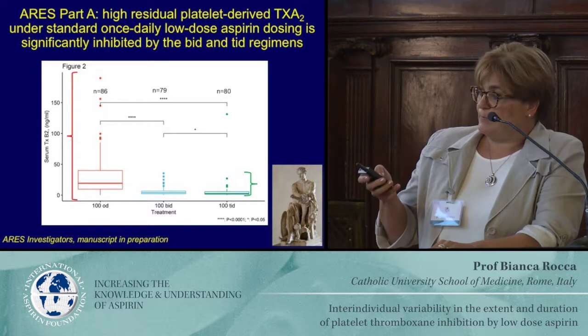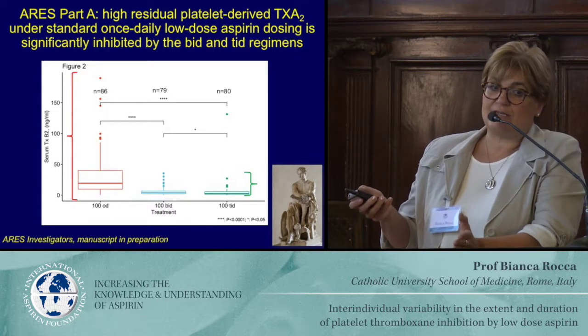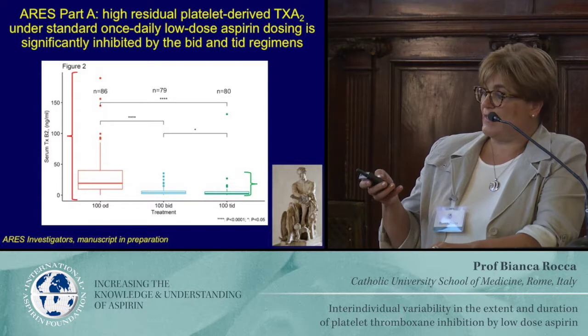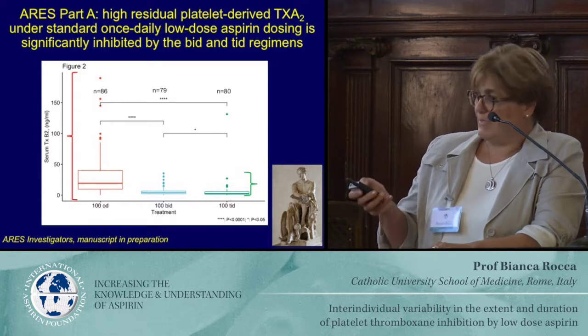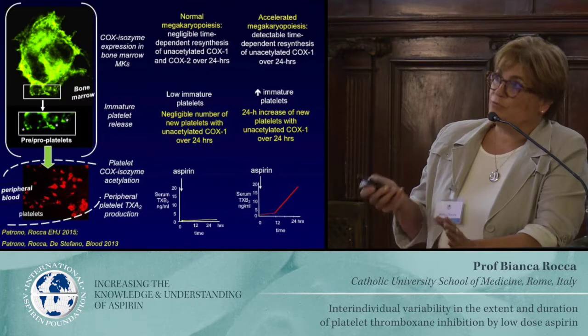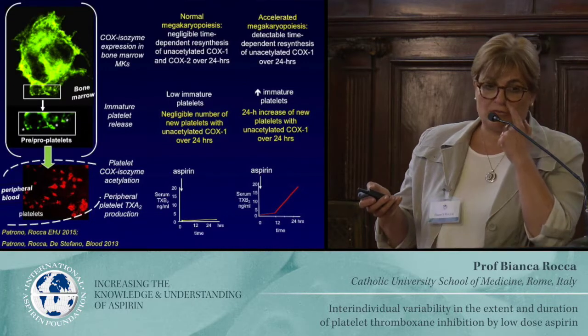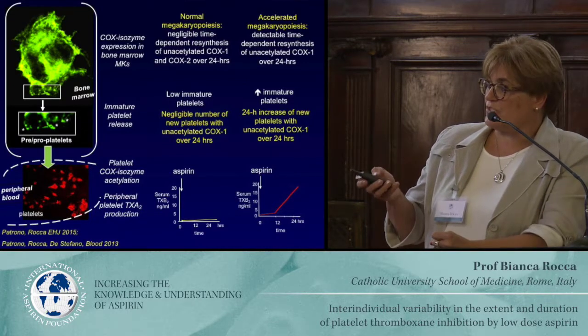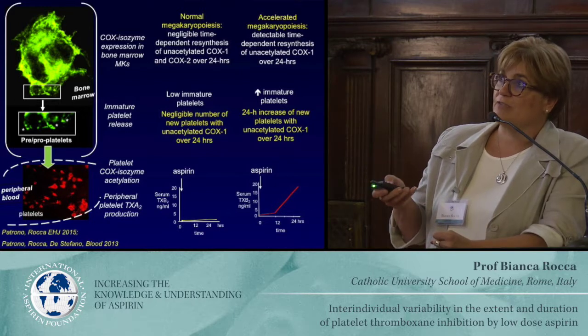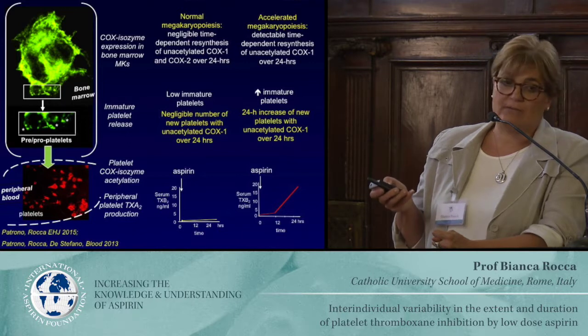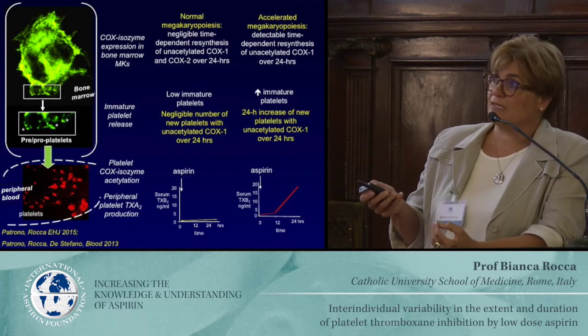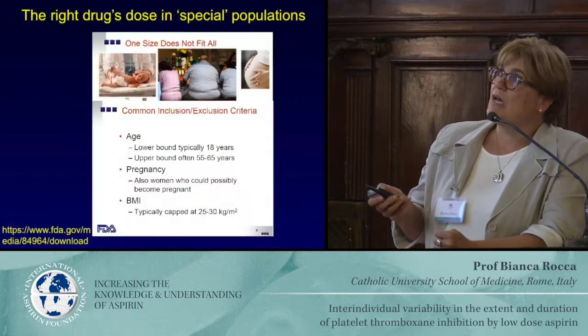So part B of ARES is running. It's almost halfway, and in the comparison, the winner is the BID, basically, so far. So this is the first source of variability, which is associated with the pharmacodynamics, with the target, in conditions of increased platelet turnover. And we will see what ARES will tell us about that.